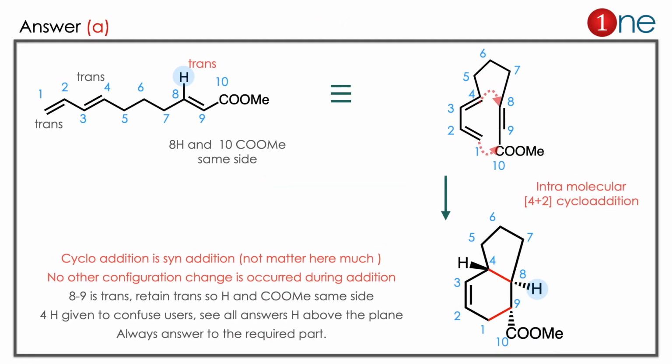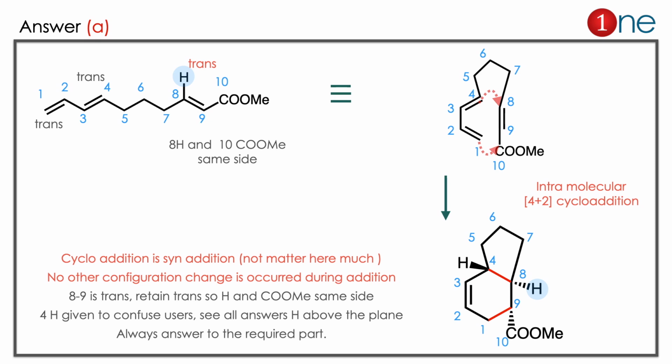The answer is A. Let us see how. The starting material contains a conjugated double bond and an alkene. Here you might guess there is a chance for an intramolecular cycloaddition, a kind of Diels-Alder reaction. Here, in the many double bonds, the configuration is different, trans and all trans here. If you consider the diene and dienophile, carbons 1 to 4 have the conjugated diene, and the 8th and 9th carbon has COMe, which is an electron withdrawing group, that is the dienophile.